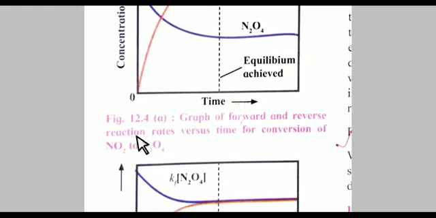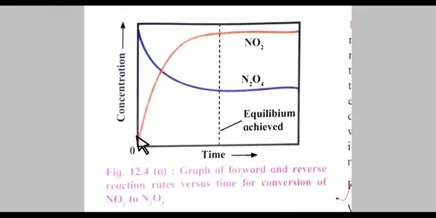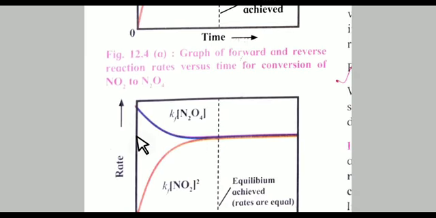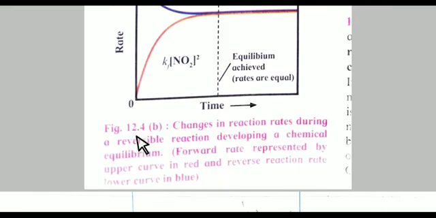And this reaction we can understand by the graph. See this graph. It is a graph of forward and reverse reaction rates for the conversion of NO2 to N2O4. Another graph shows the change in reaction rate during the reversible reaction while a chemical equilibrium develops.